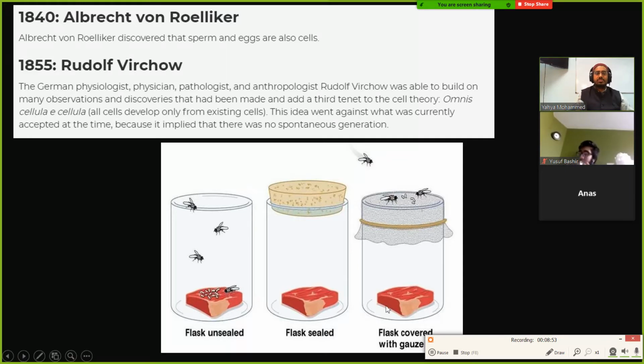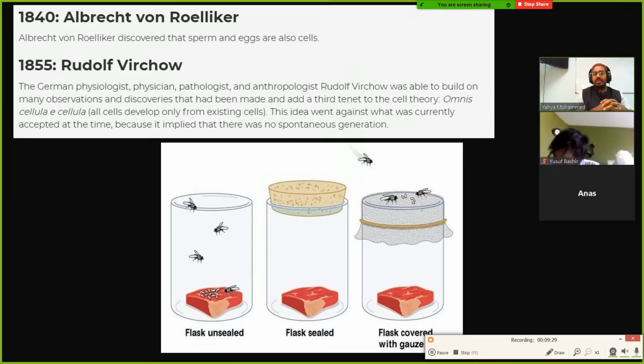So he did this experiment where he would put meat into different jars, and what he found was that the maggots only appeared when the jar was open. So what does that mean? It means that a fly came and laid eggs, and that's where the maggots came from. But if you close it off, the flies can't get in and can't lay the eggs, so you don't have worms spontaneously coming out of meat or something rotting just lying around. It has to come from another living thing. Does that make sense?